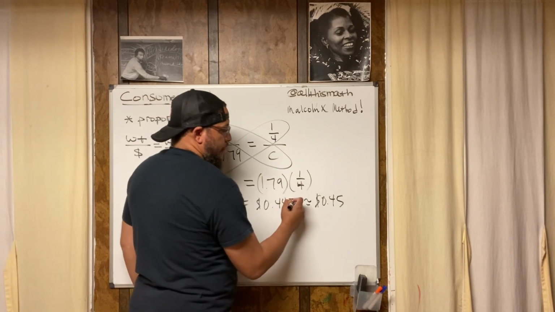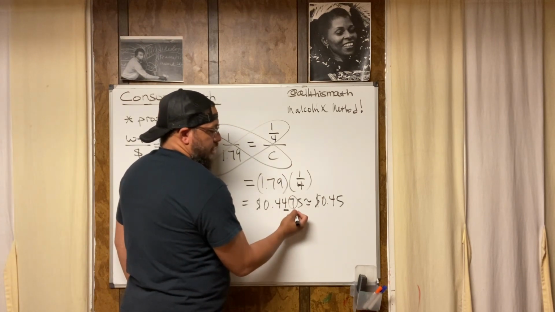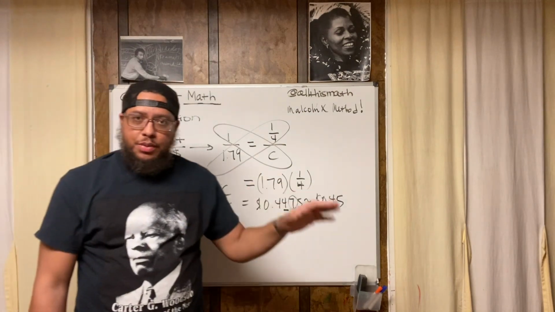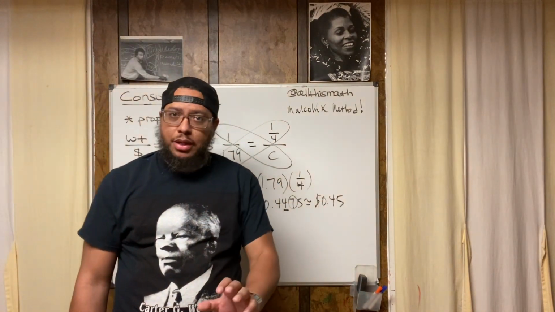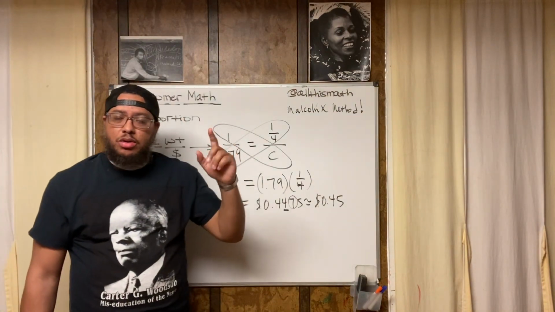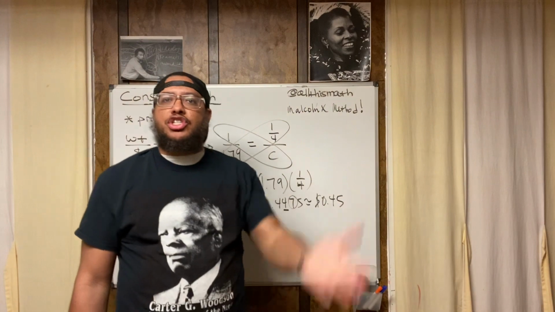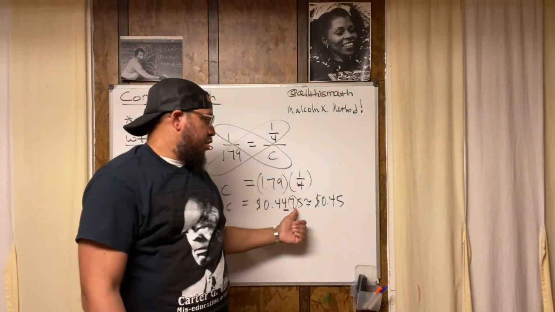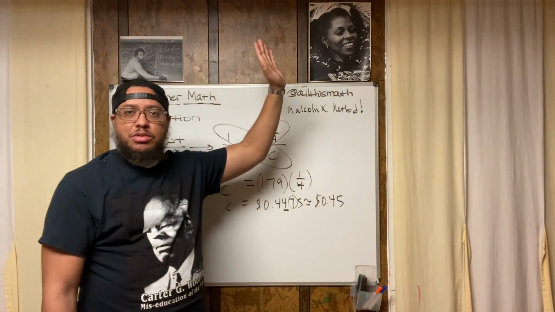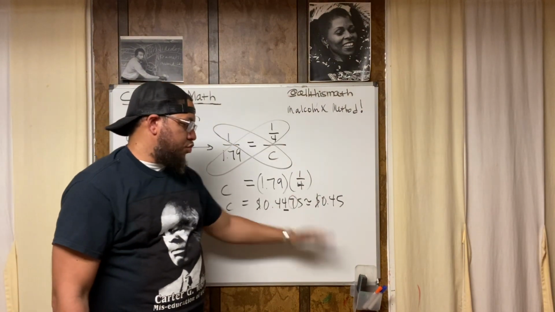Why does the 4 go up? Because to the right of it, this digit is a 7. Now we get into rounding. These are the rules for rounding. To the right of it, anytime you have a digit that's 5 or greater, we say 5 and above, give it a shove. If it was a 5, a 6, a 7, an 8, or a 9, this 4 goes up and becomes a 5. And then the other digits drop off.